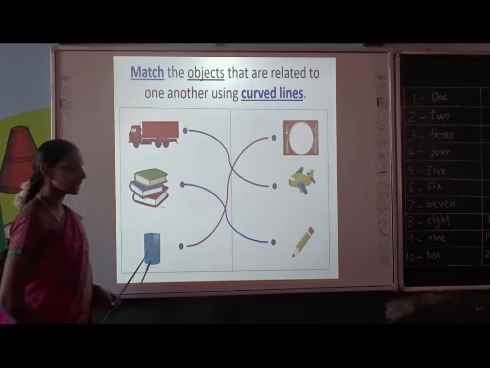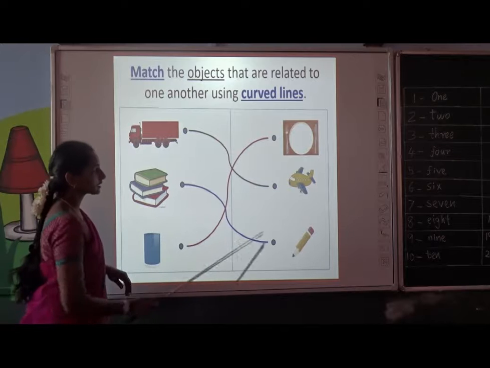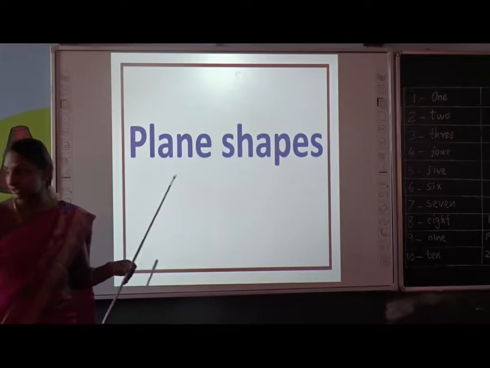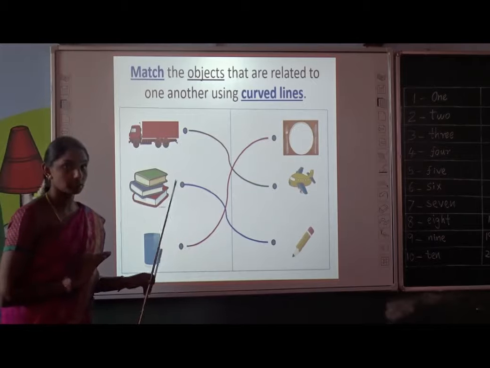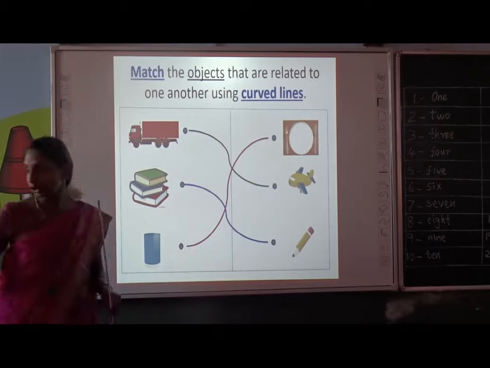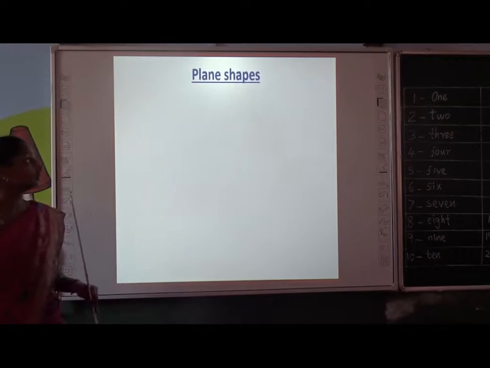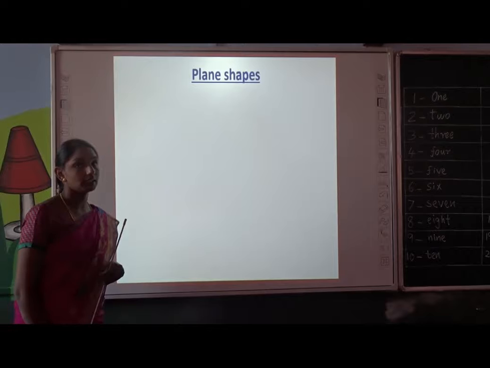Yes, the plate and glass are related. What lines have we used? We have used curved lines to match the related pictures. Are you clear? Shall we move to plane shapes? Yes, now we are going to discuss plane shapes.